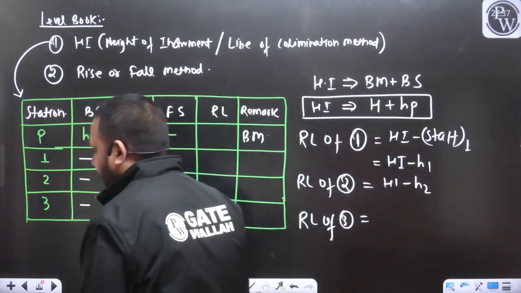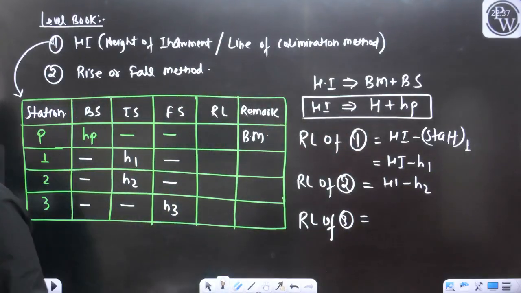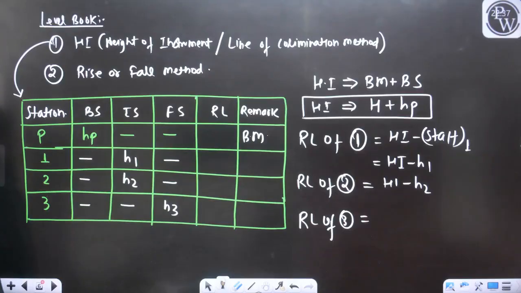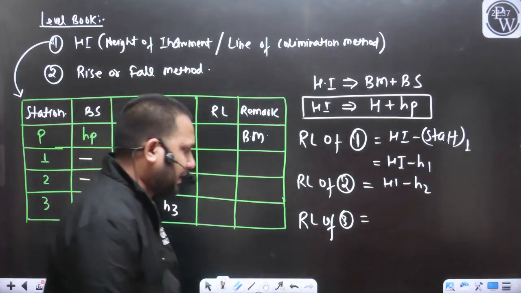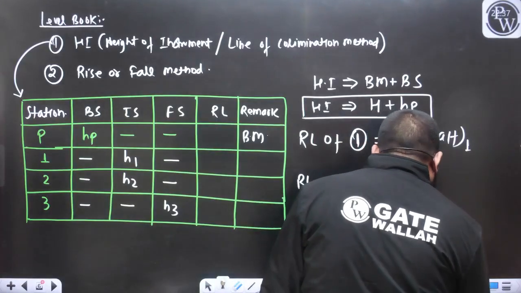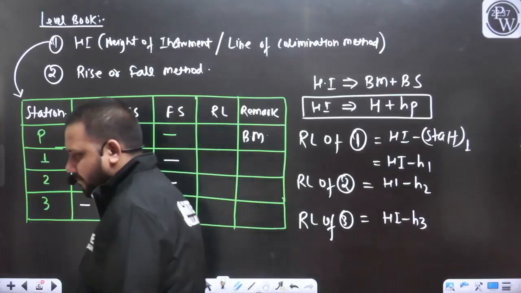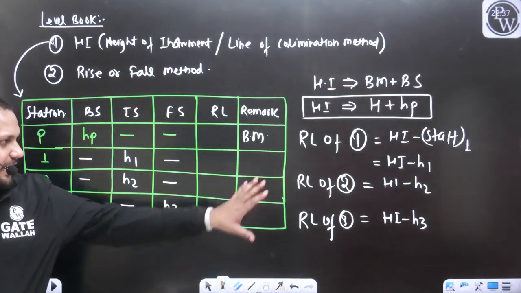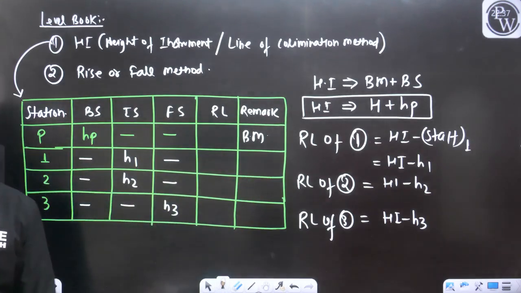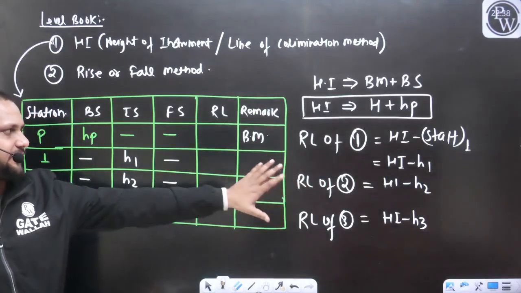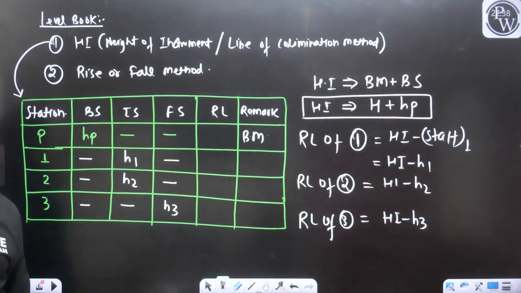What will be the RL of point 3? Tell me fast. Can I do the same things in a tabulated form? Can I perform all these calculations in the table itself?